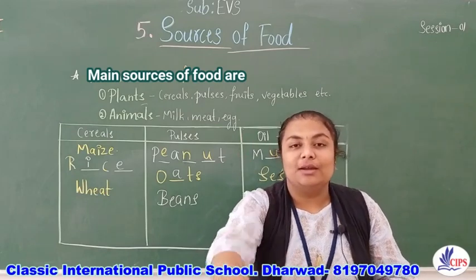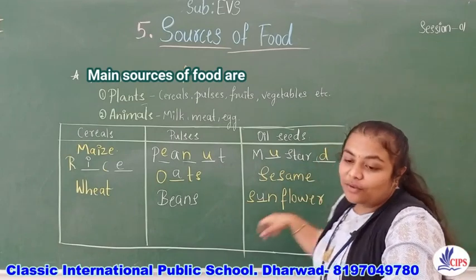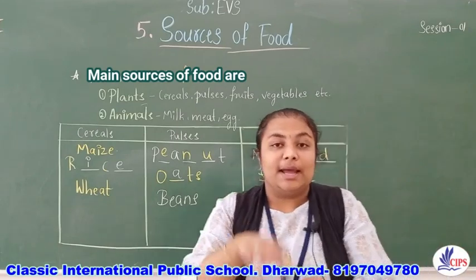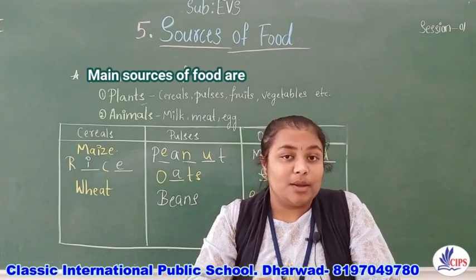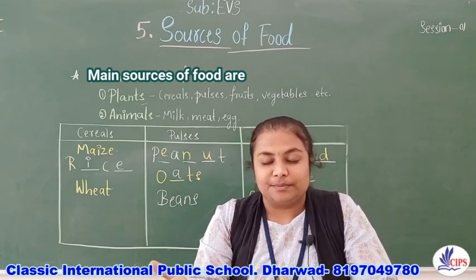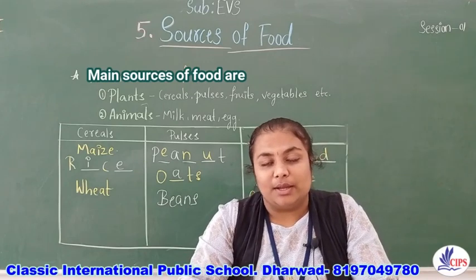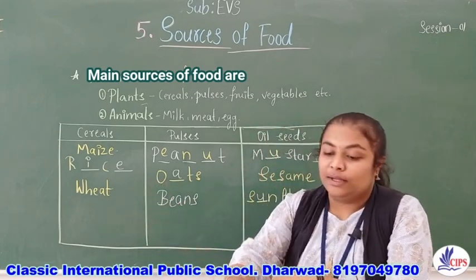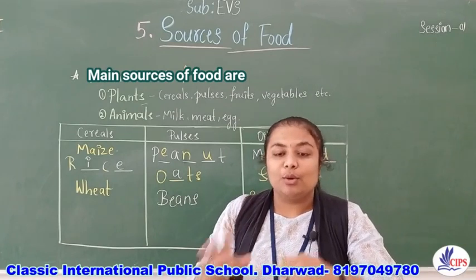You can see mustard, sesame, sunflower and coconut. In some regions, they use coconut oil as a cooking oil, and here we use sunflower oil. These are the cooking oils.